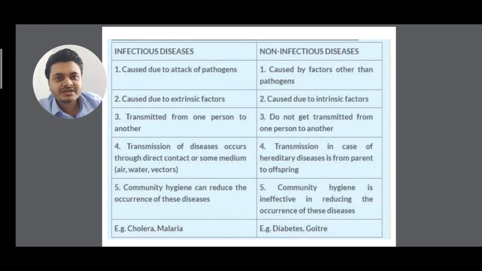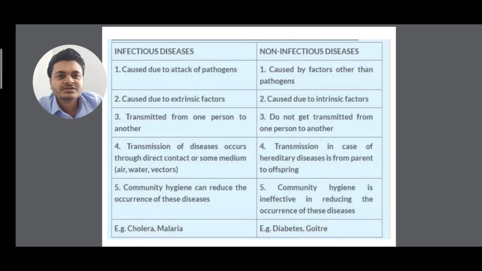Clear? So in case of non-infectious diseases, this transmission is slight, but it is from parents to offspring and not to other relatives. Like if a person has cancer, there is some chance that their progeny can have cancer, isn't it? So cancers are nowadays non-infectious, but they are also heritable. So if a person has cancer, there are chances that their offspring, that means their son and daughter, might have the problem of cancer.